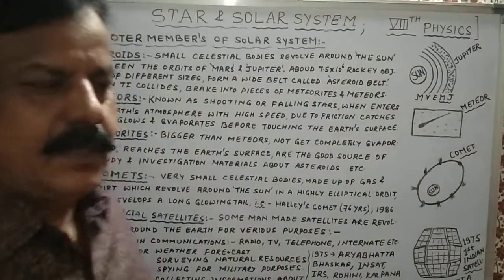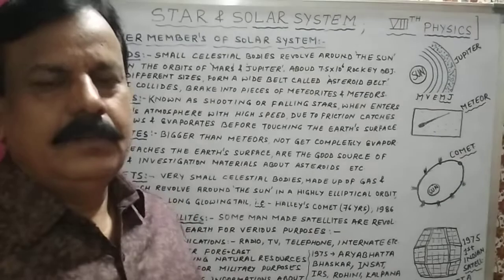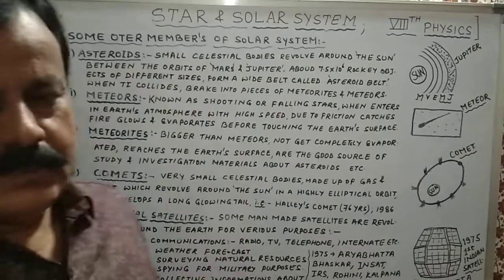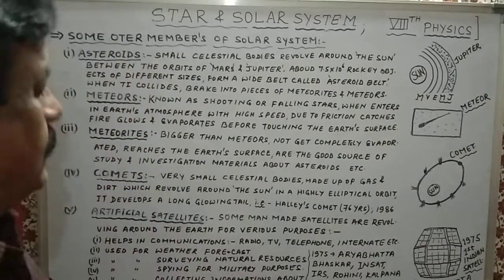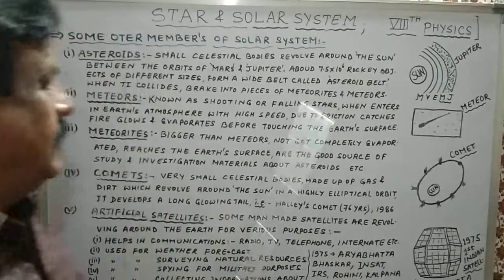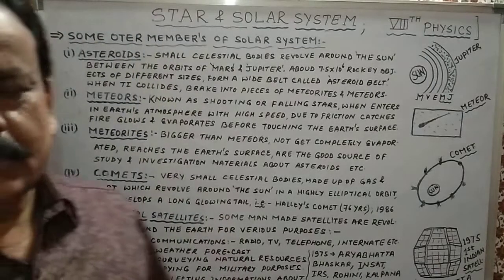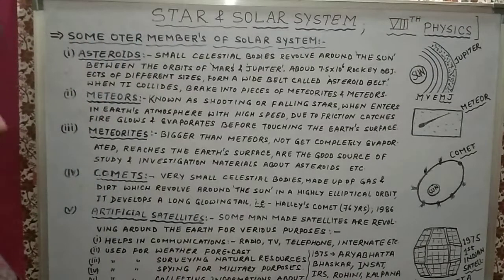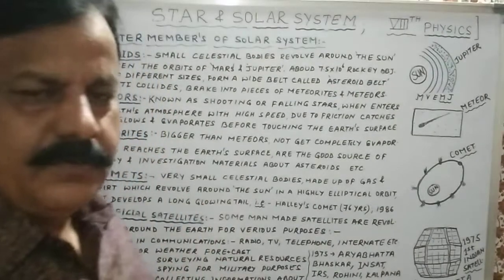Hello students, I'm again here to continue our last chapter, third chapter, Star and Solar System. We had already discussed so many things. Today we'll discuss some other members of the solar system. Under this we have 5 other members of the solar system.